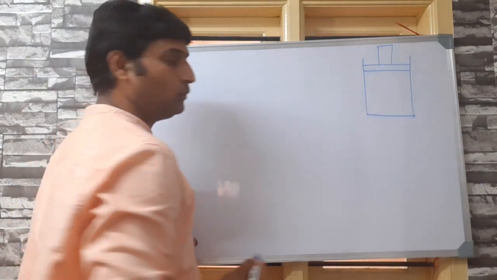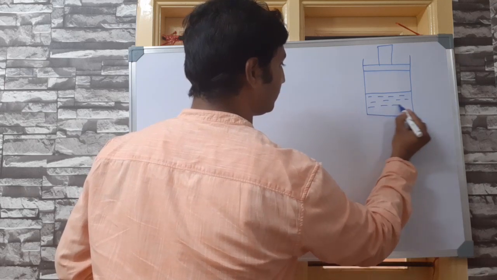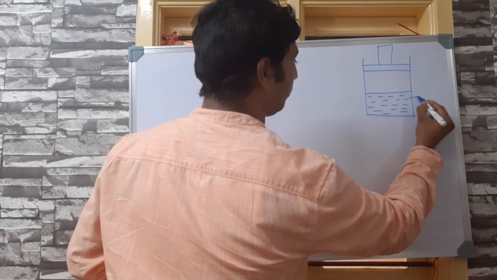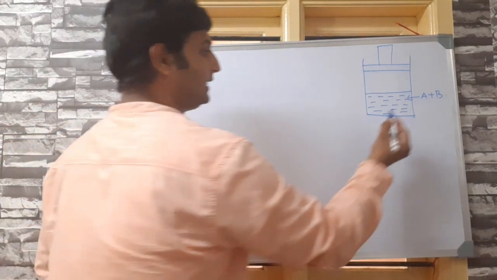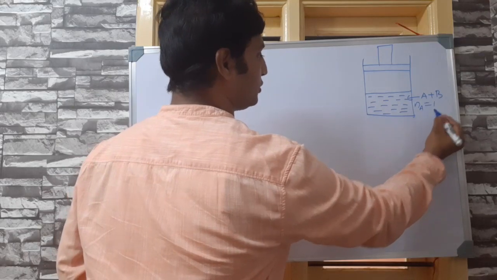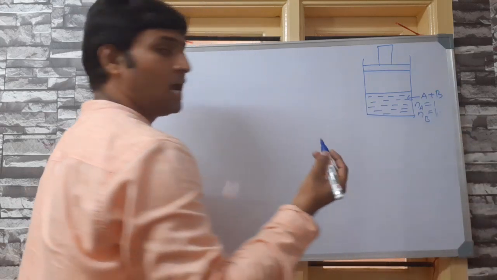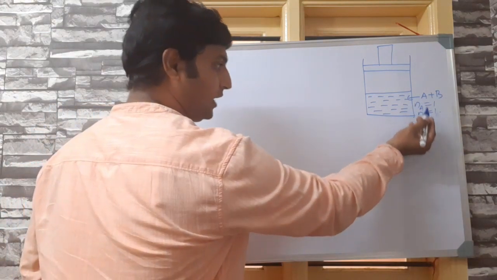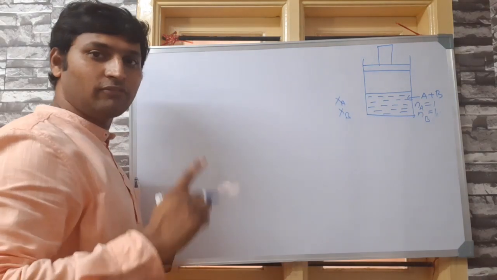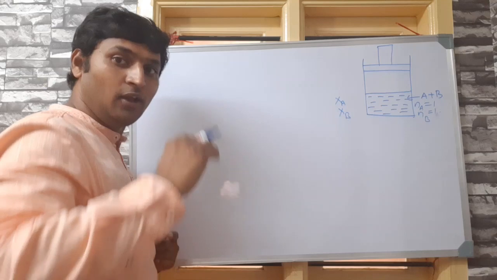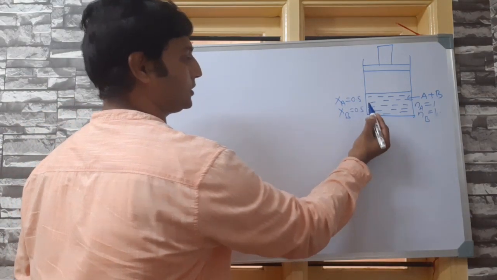Now a liquid mixture is taken, which is a mixture of the two liquids A and B, and it has been mentioned that the number of moles of A is 1, and the number of moles of B is also 1. Obviously, when the number of moles of A and B are equal, the mole fractions will also be equal, because the sum of the mole fractions has to be 1. When the mole fractions are equal, it will be 0.5 each.